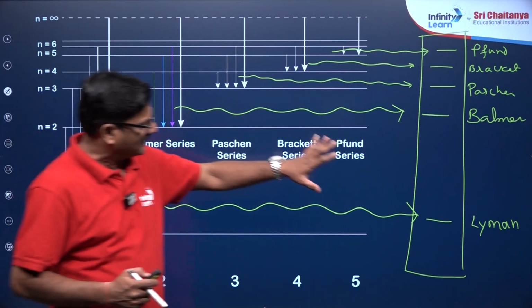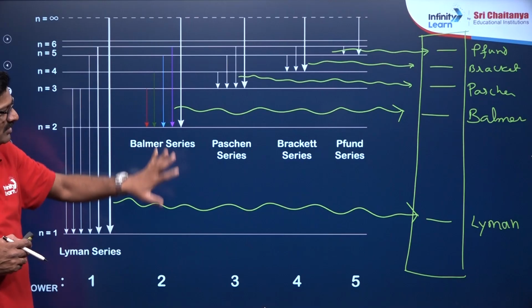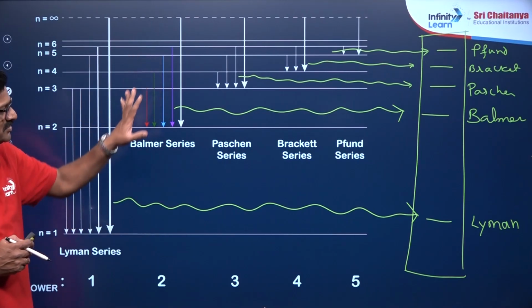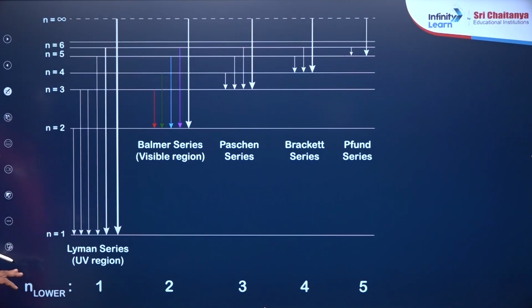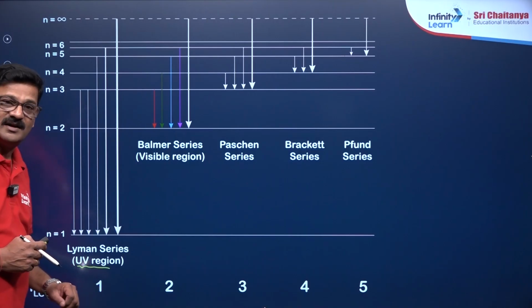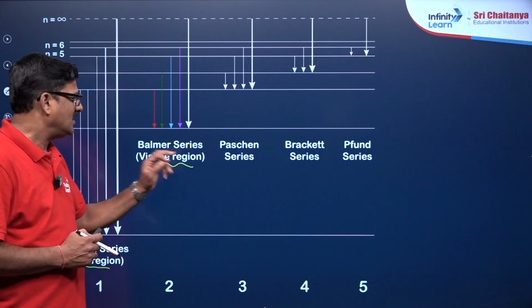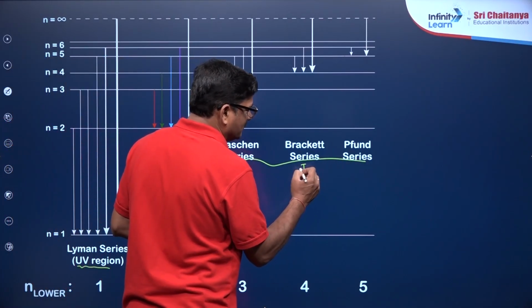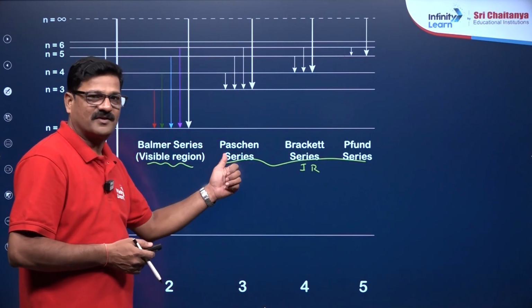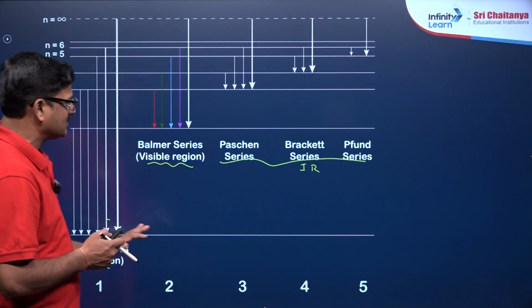These spectral lines have wavelengths, and the wavelength gives insight into the scientific picture of the hydrogen atom. And this is your hydrogen spectrum. The Lyman series is found in the ultraviolet region. The Balmer series is found in the visible region, and the Paschen series, Brackett series and Pfund series are in the infrared region: near infrared, middle infrared and far infrared.